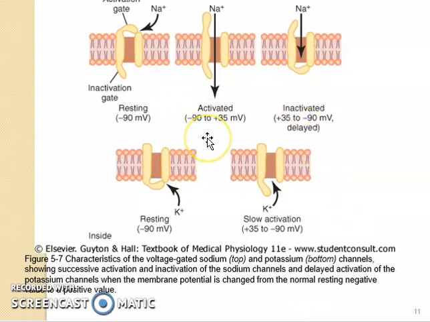Now let's have a look at the summary, how it happens, what are the events. At resting stage, this is showing a sodium channel on the membrane, and this is showing a potassium channel on the membrane. Now there are so many potassium and sodium channels like that on the membrane. We are just exemplifying by one sodium channel and one potassium channel.